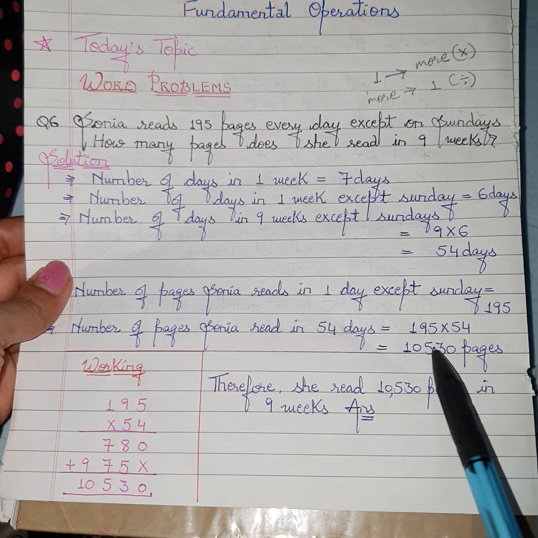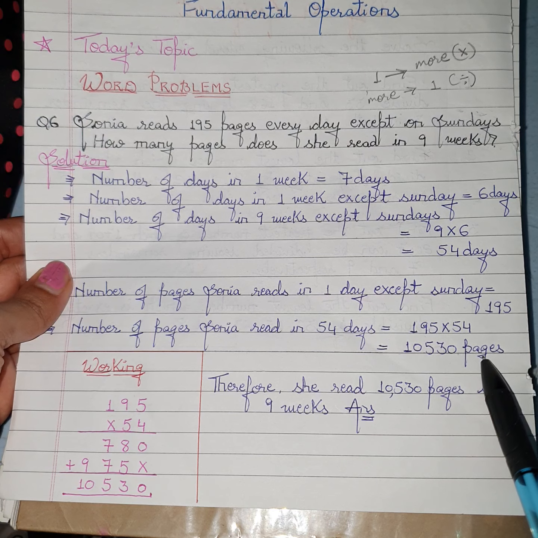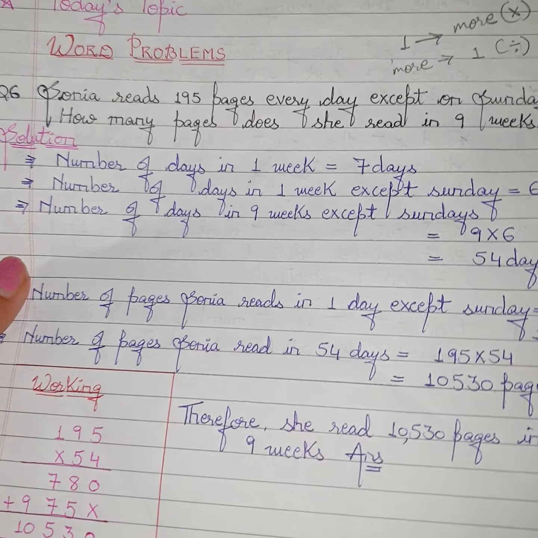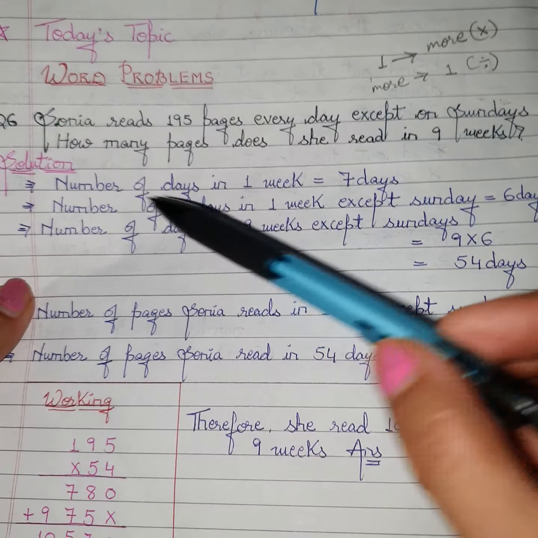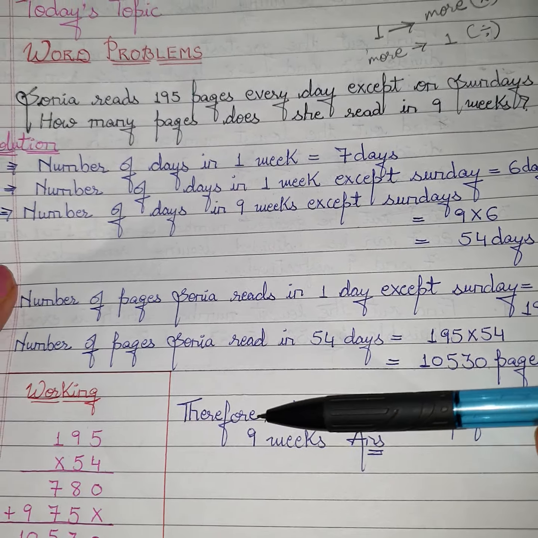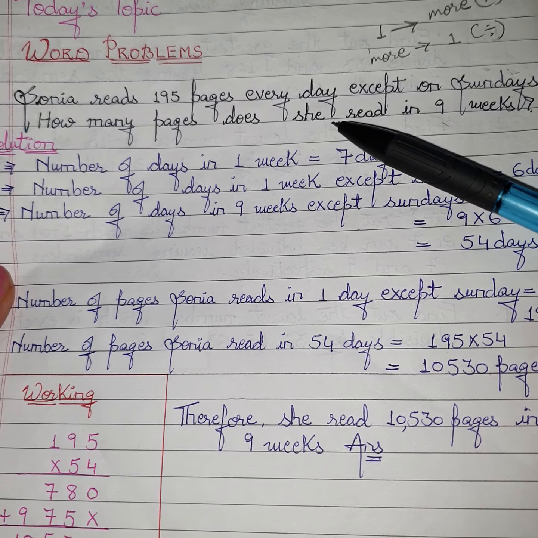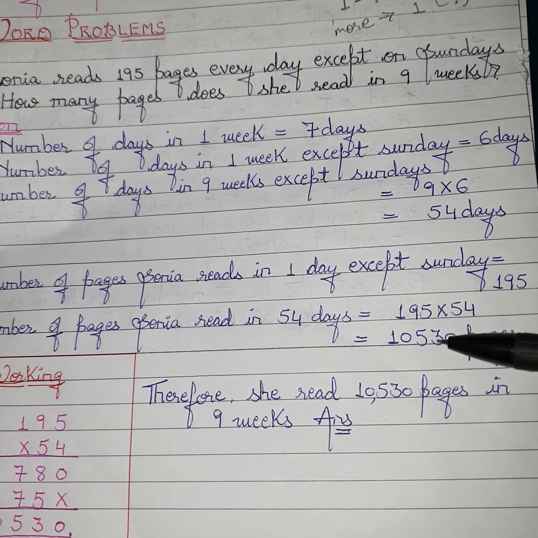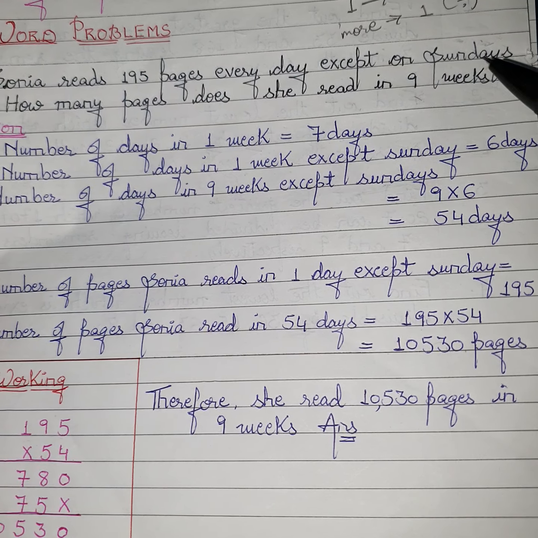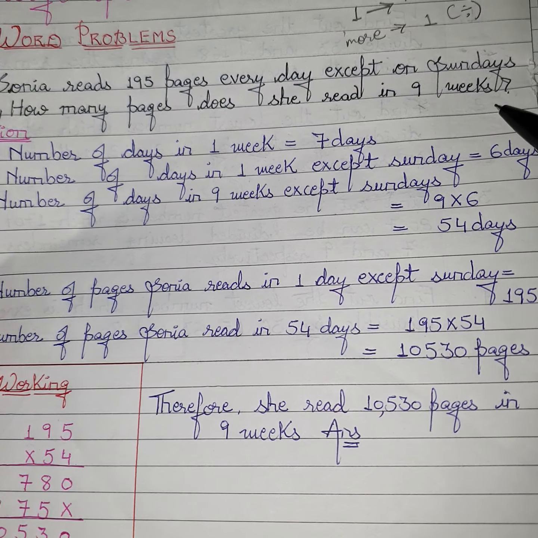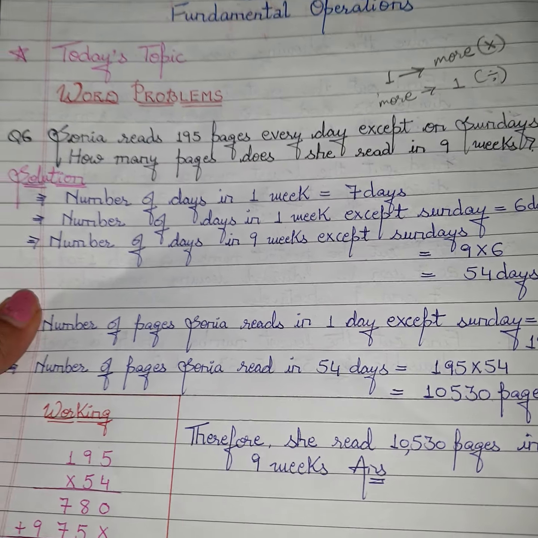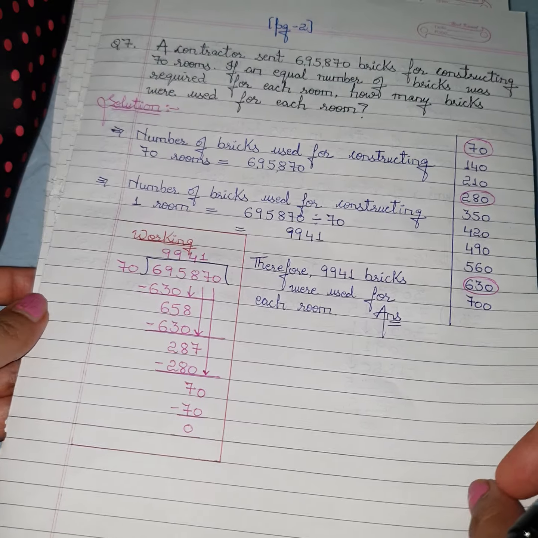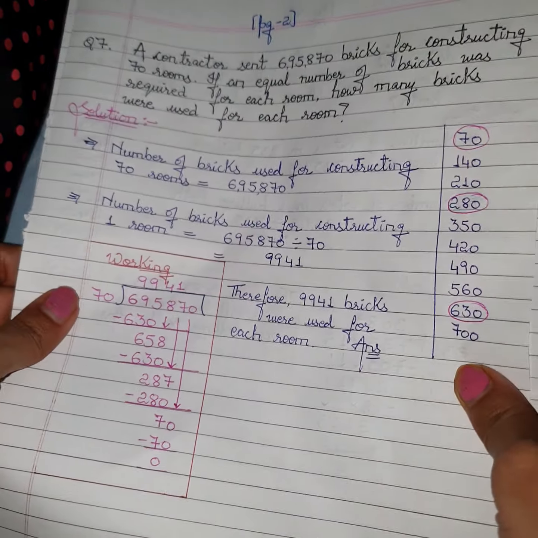So 10,530 pages. Okay. So after multiplication we have got 10,530. So here we will write the final statement. Therefore, she read 10,530 pages in 9 weeks. Okay. So this is question number 6. Now see question number 7.